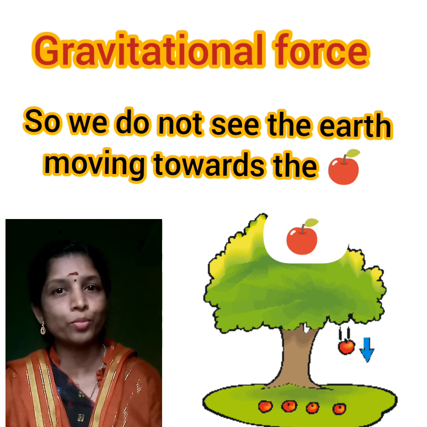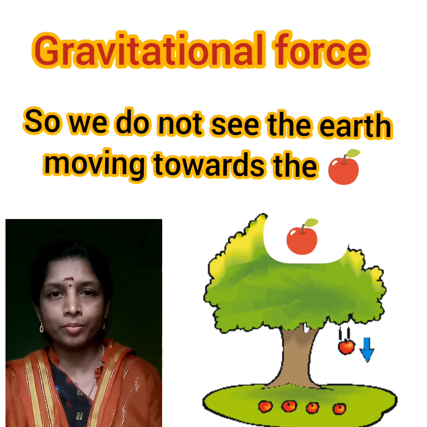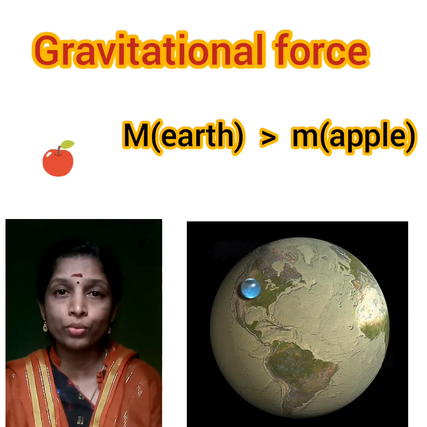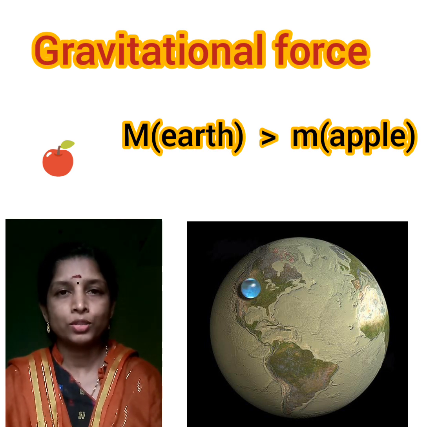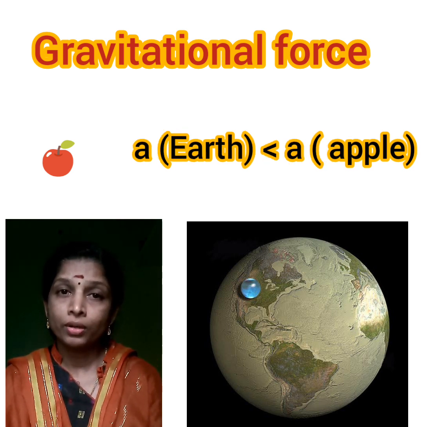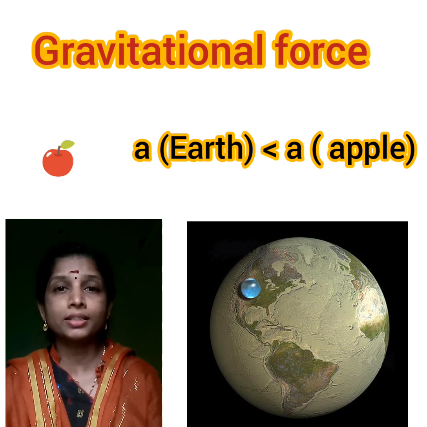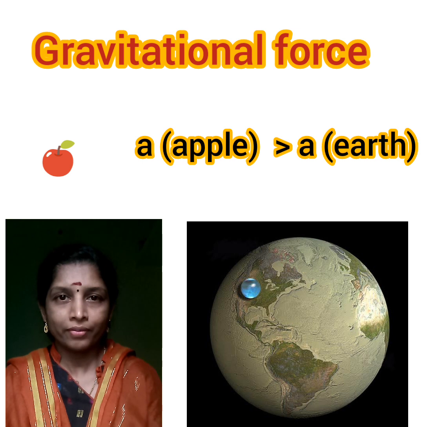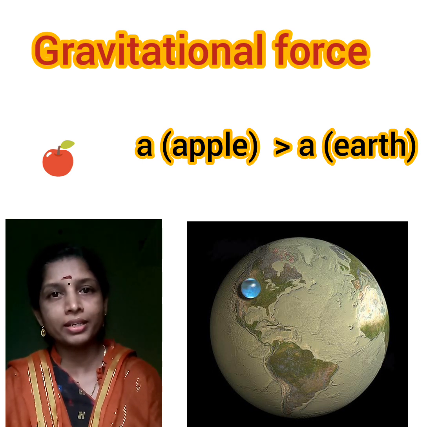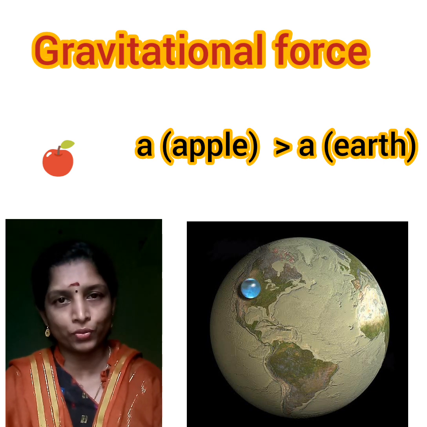So we cannot see any movement of the earth. Is it clear? Because the earth has a very huge mass compared to the small apple. So the acceleration of the apple is much greater than the acceleration of the earth. That means even before the earth starts to move, the apple will reach the surface of the earth.